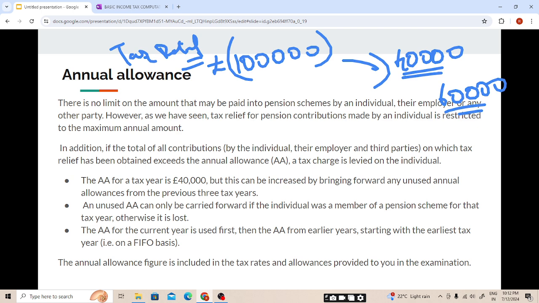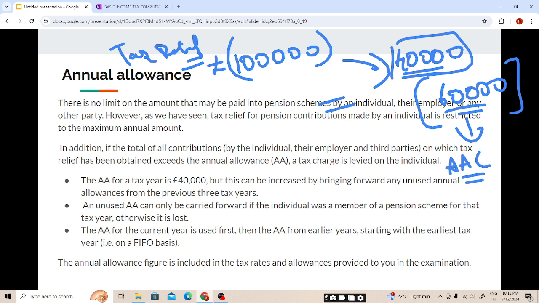But this is above the ceiling limit of 40,000. It is 60,000. This 60,000 will attract the annual allowance charge. We'll be seeing how we will calculate it. But this 40,000, students, can increase by bringing forward the previous 3 tax years' annual allowance.